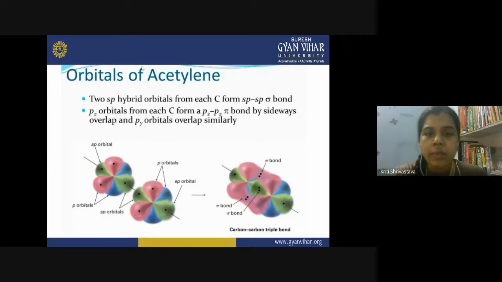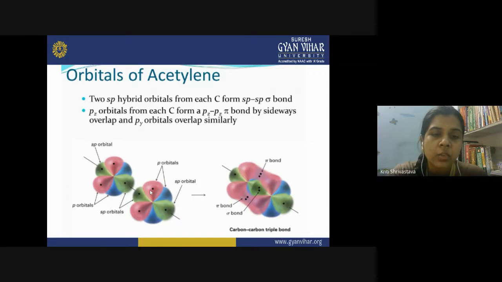So what happens when the two carbon atoms approach each other in such hybridization? These are the two sp hybrid orbitals, and these are the two unhybridized p orbitals. So when they approach each other, the sp orbitals of the carbons overlap and form a sigma bond.